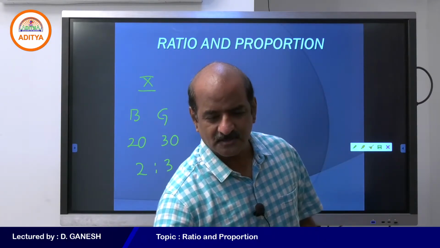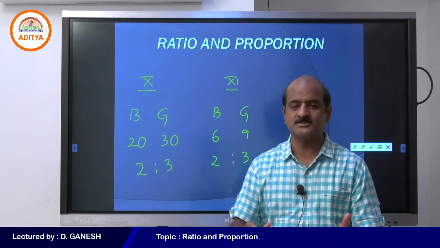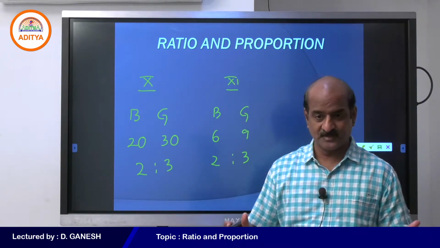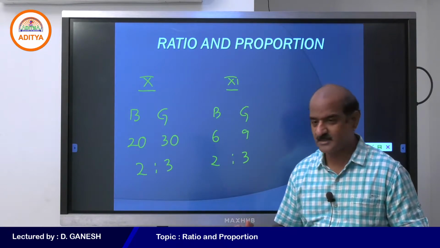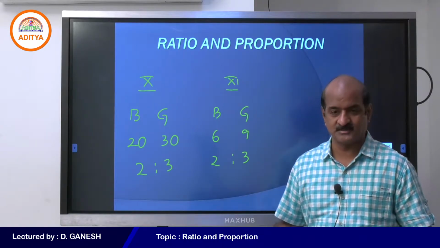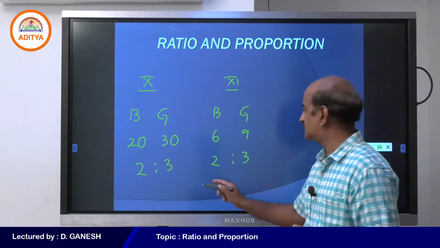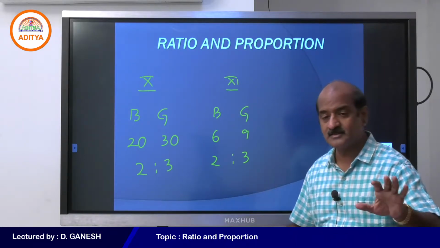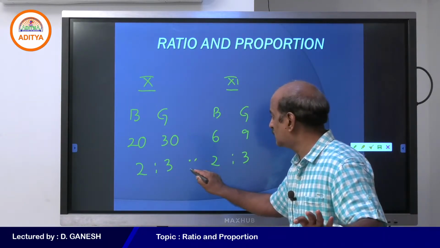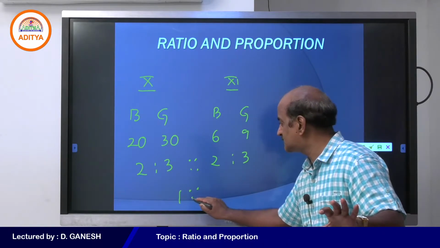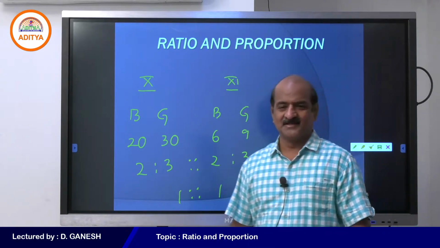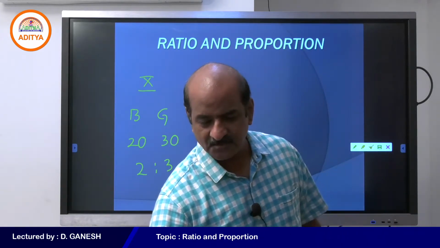Students, may I know: is the number of students in 10th and 11th standard the same? Are the students the same in both the 10th and 11th standard? Obviously no. The students are absolutely not the same for sure, but one thing you must understand is that the ratio that is maintained in 10th standard is absolutely similar in 11th standard. Then we conclude that in both the sections they are in the same proportion.